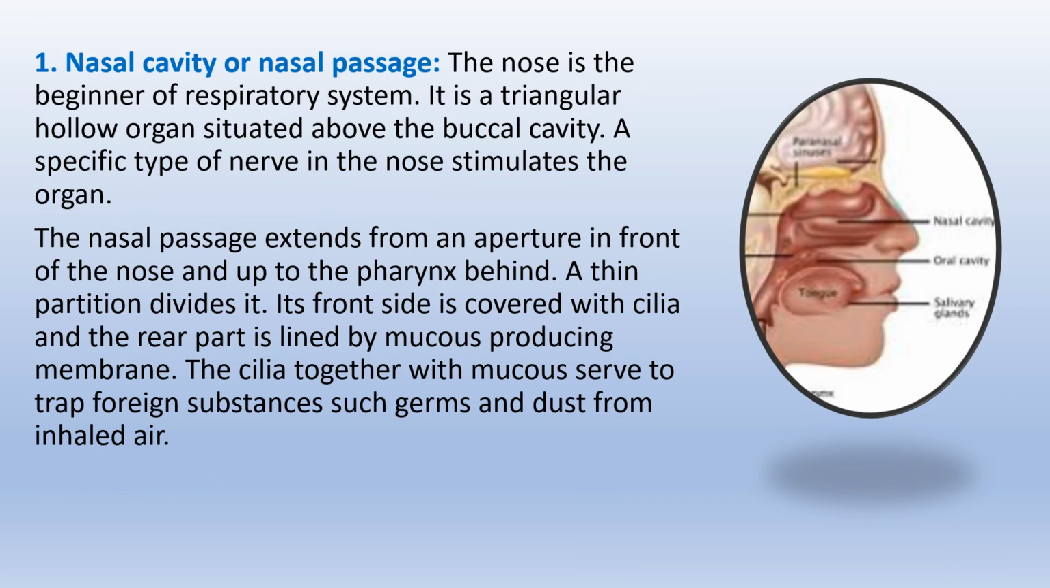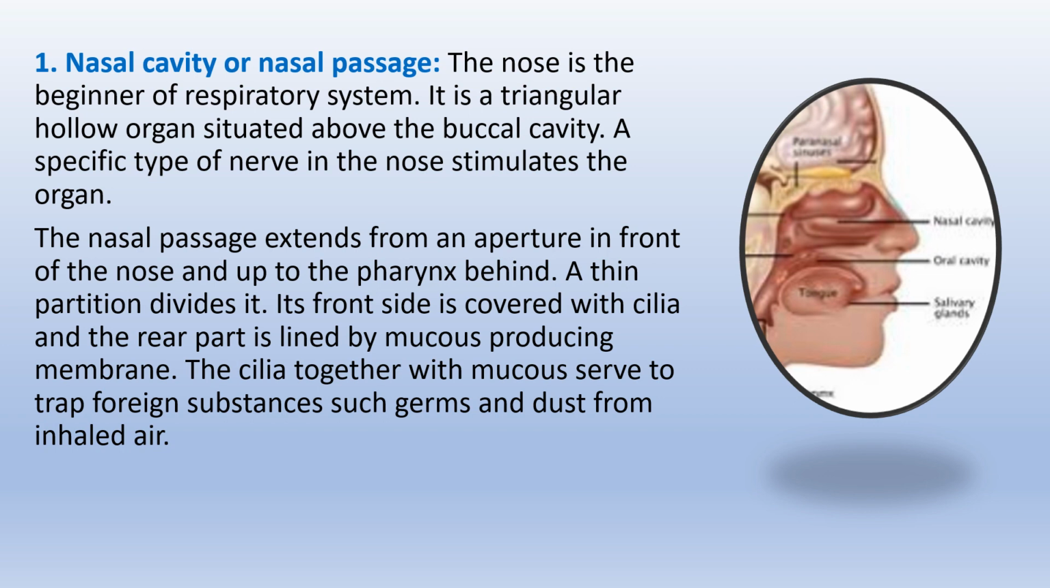Nasal cavity or nasal passage. The nose is the beginning of the respiratory system. It is a triangular hollow organ situated above the buccal cavity. A specific type of nerve in the nose stimulates the organ. The nasal passage extends from an aperture in front of the nose up to the pharynx behind.